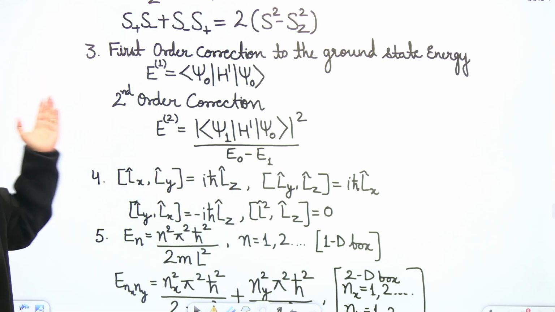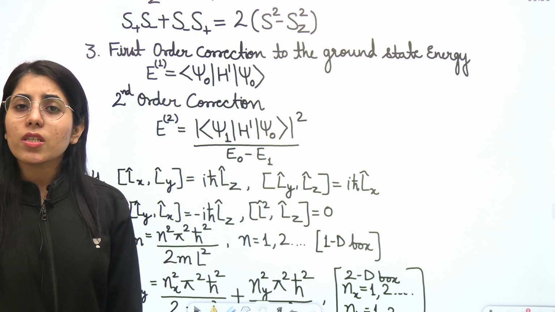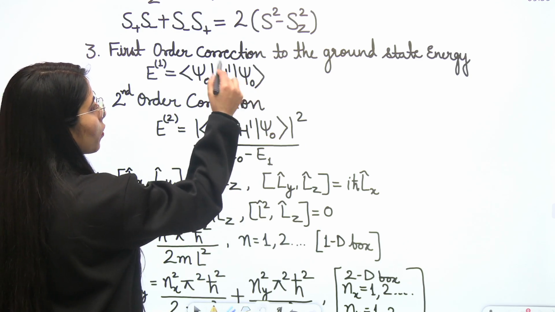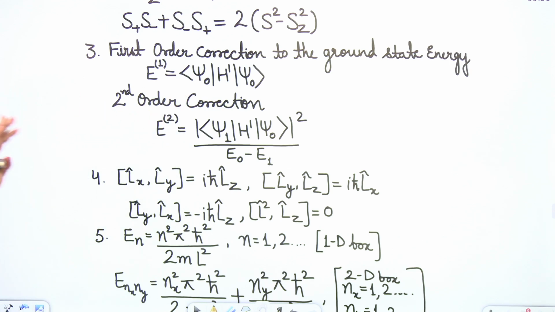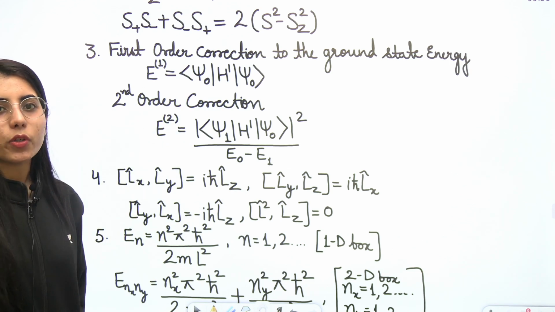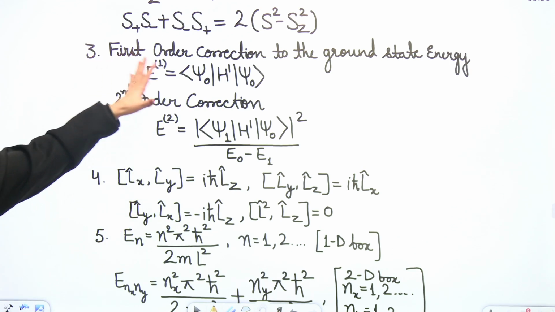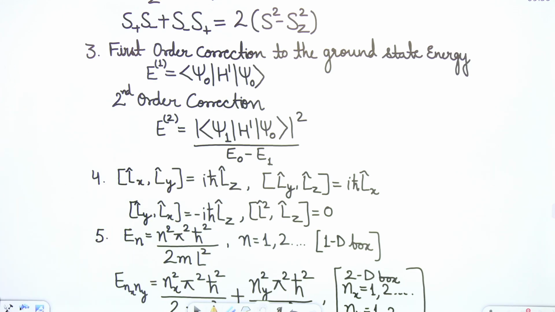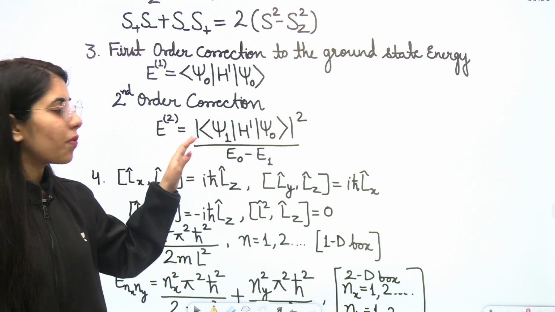So there is nothing you need to consider in the denominator part. You can just write this term, that is psi naught h dash psi naught, where h dash is the perturbed Hamiltonian or just the perturbation applied to the system, and that's it. This is going to give you the first order correction to the ground state energy. While if I'm going to talk about the second order correction, this is the formula.